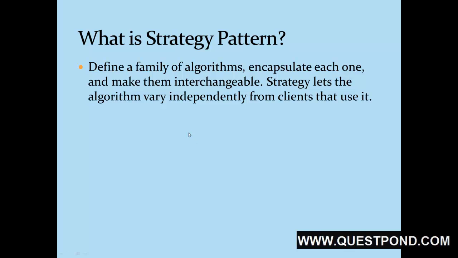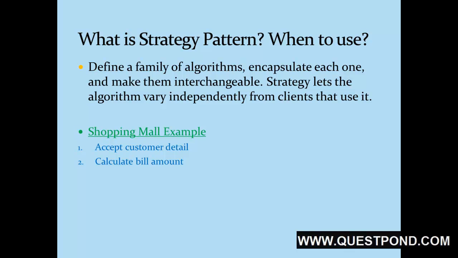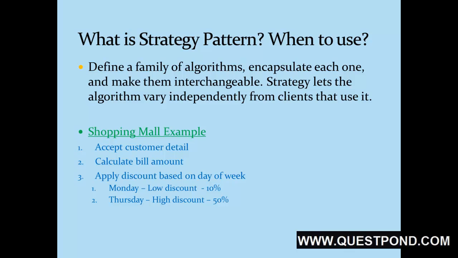And let's try to understand what is the definition given for strategy pattern by Gang of Four. Gang of Four says strategy pattern defines a family of algorithms, each of which can be easily interchanged with each other at any time. Now let's talk about the shopping mall application, which accepts the customer detail, calculates the bill based on the items purchased, and finally applies a discount depending on the day of the week. For instance, on Monday 10% discount is applied, whereas on Thursdays 50% discount will be applied.